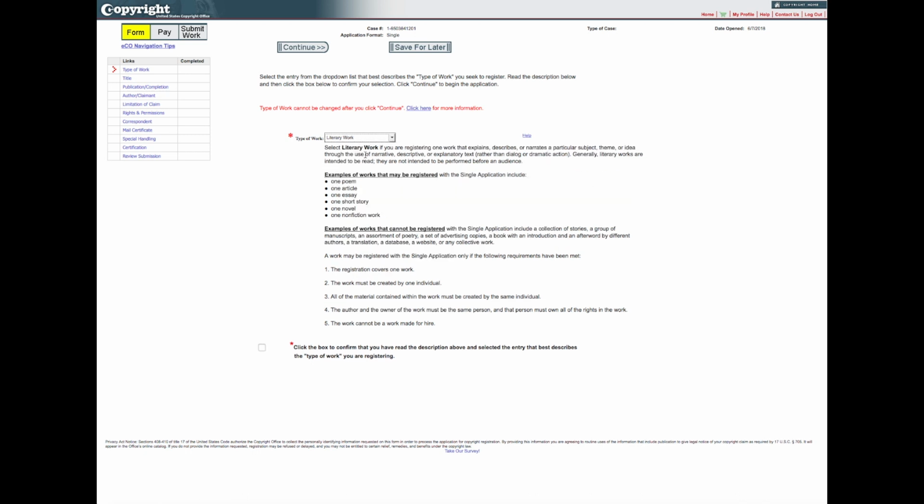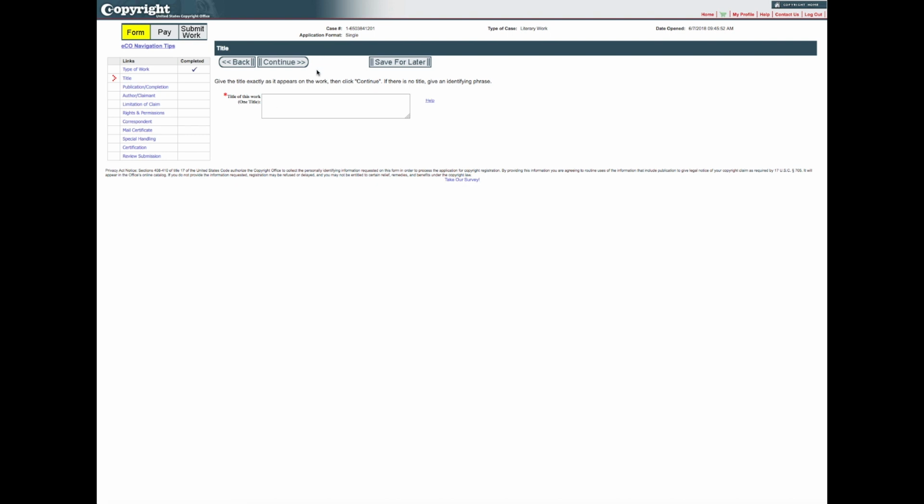After selecting the type of work that best describes the work you are registering, check the box confirming that you have read, understood, and meet all eligibility requirements for filing an application for one work by one author. If your work does not meet these requirements, return to the home page to select a different application. To proceed with the single application, click Continue at the top of the screen. On the title screen, enter the title of the work you are registering, then click Continue.